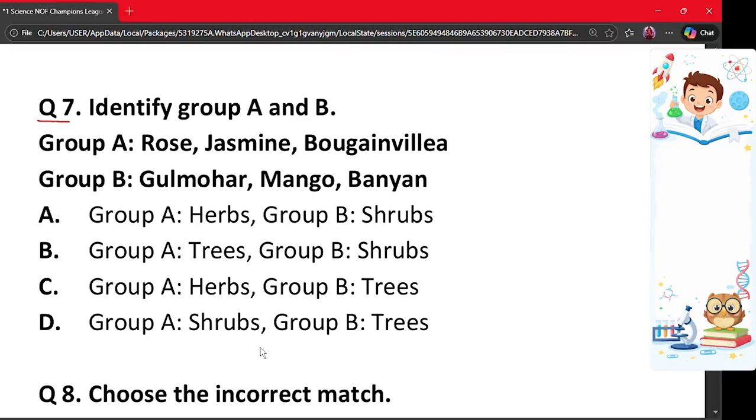Option C says group A are herbs and group B are trees. And option D says group A is shrubs and group B are trees. The correct answer is option D. Why? Because rose, jasmine and bougainvillea are shrubs because they have bushy stems, while gulmohar, mango and banyan are tall trees with thick trunks. Therefore, group A is shrubs and group B is trees, making option D the correct option.